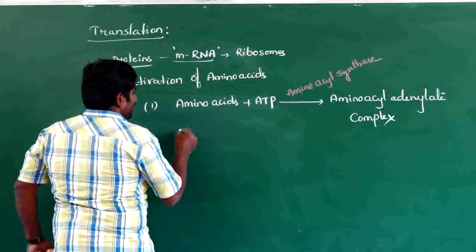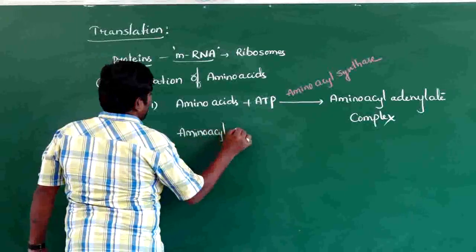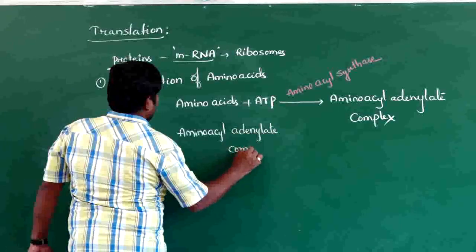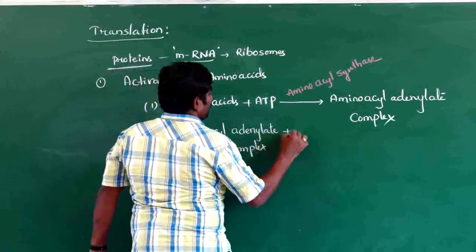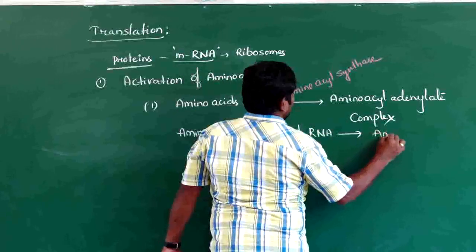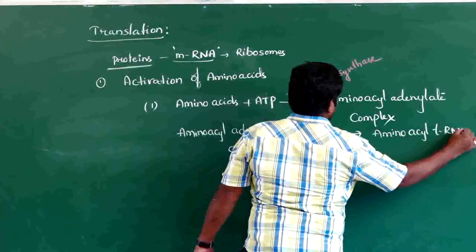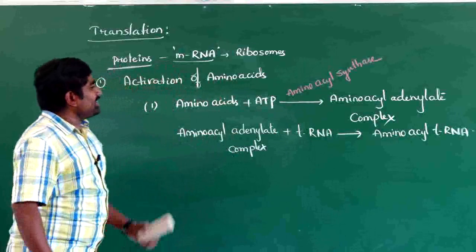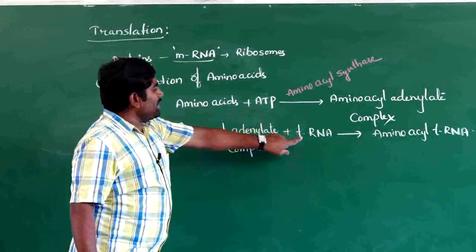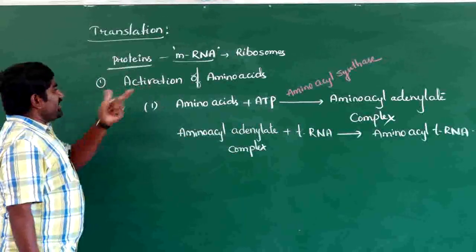Later in the second stage, aminoacyl adenylate complex plus one tRNA forms aminoacyl tRNA. This is one way. Or the same 2 steps we can write directly: amino acids take one ATP plus tRNA gives rise to aminoacyl tRNA. Directly we can write, no problem. So that is activation of amino acids.